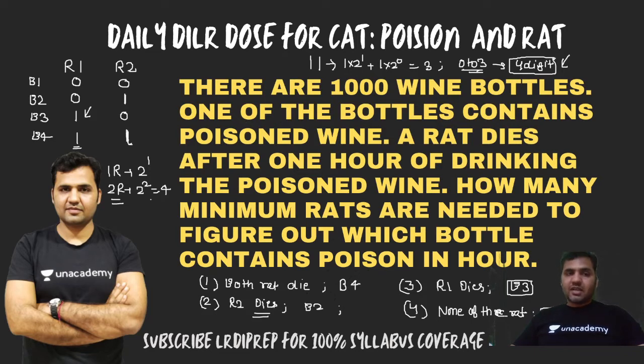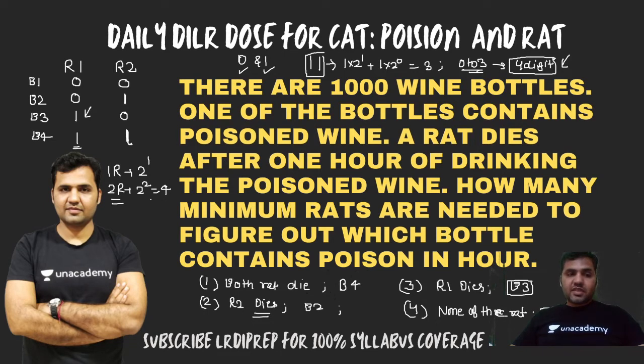So this whole concept is based on a binary system, right? If you want to convert a binary number into a decimal number, binary number means only 2 digits, 0 and 1. Here 0 means wine is consumed, 1 means wine is not consumed.